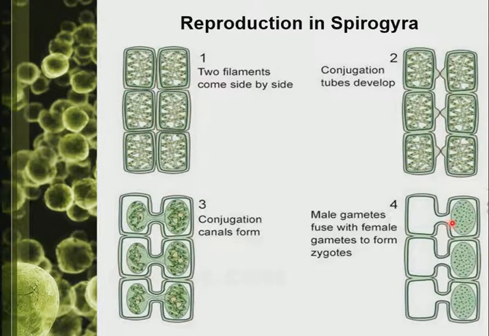Now, this zygote secretes a very thick resistant wall. After the secretion of this resistant wall, it is described no longer as a zygote but as a zygospore. At this time, the walls of the parent start to dissolve and decay, releasing the zygospore.